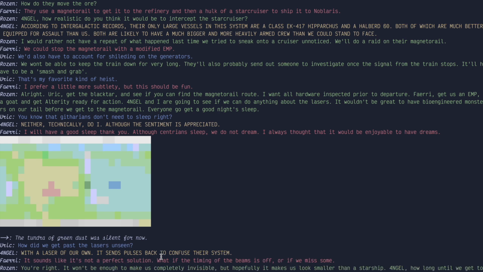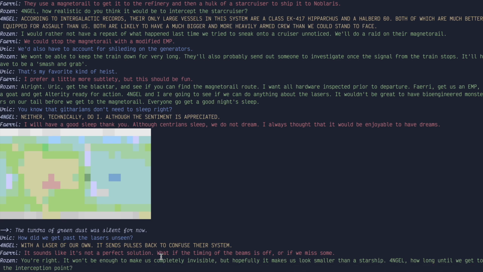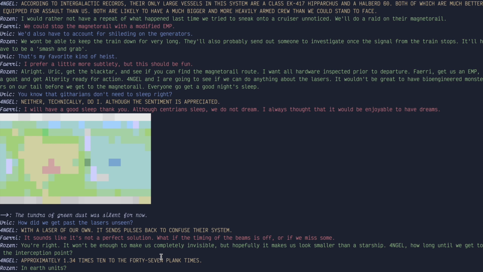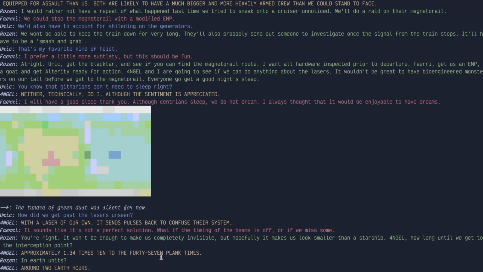Approximately 1.34 times 10 to the 47 Planck times. In Earth units? You spelled Planck's last name there too. Around 2 Earth hours. There's something coming up on sonar. 2 things actually. Looks like there's a storm directly ahead.